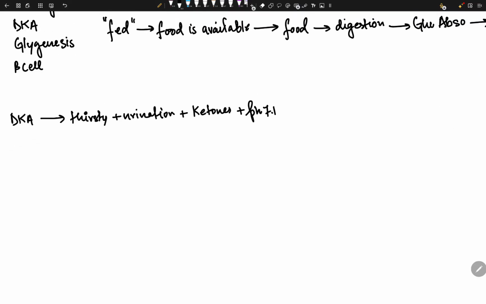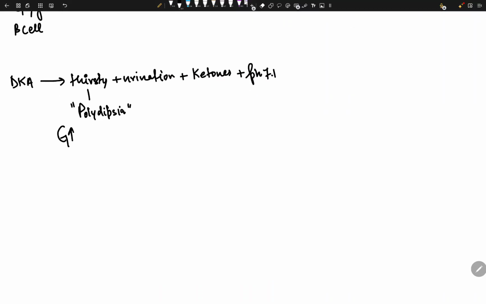Now let's talk about them one by one. Let's talk about thirst. We call it polydipsia. What's really happening here is that glucose rises. What happens when glucose goes up? The kidneys are overwhelmed by the amount of glucose. The kidneys cannot reabsorb the glucose because it's too much, so glucose stays in the urine and urine osmolality shoots up. Now water follows this glucose. You're going to be dehydrated, and once you're dehydrated, you're going to want to drink water. That's the explanation for polydipsia. What about urination? Same again. Glucose causes osmotic diuresis, and water follows the glucose.